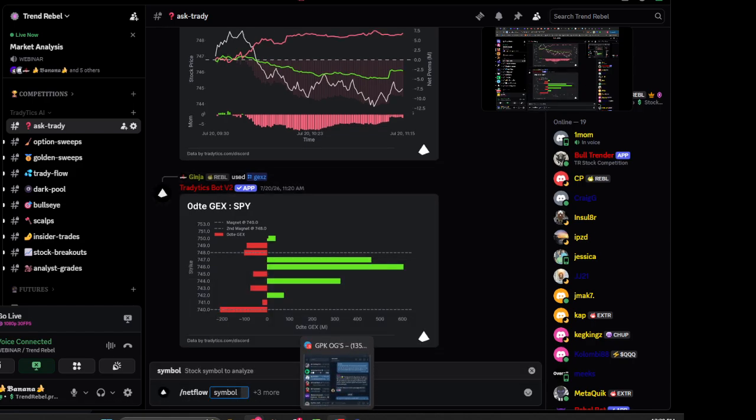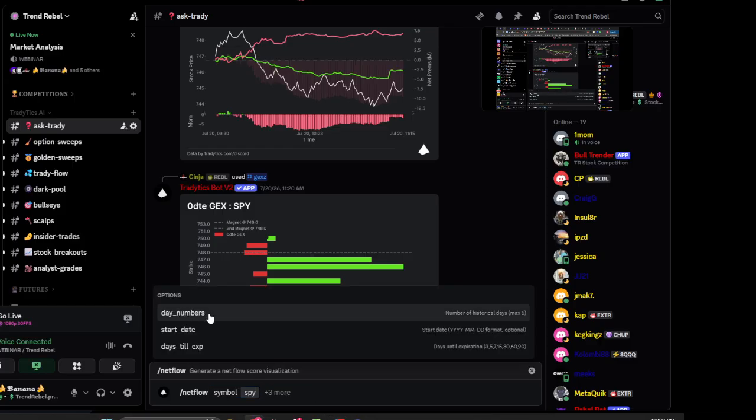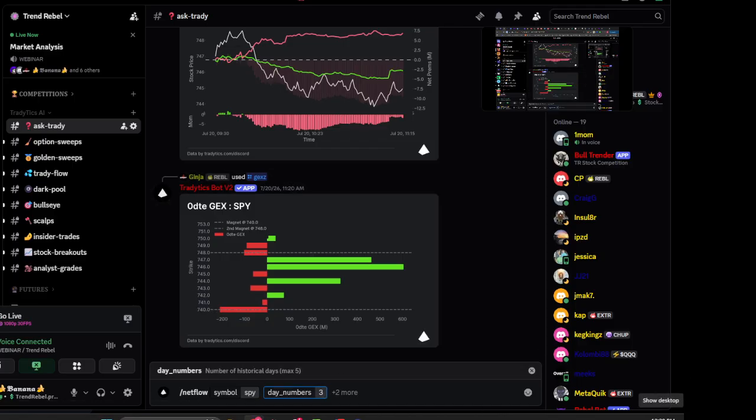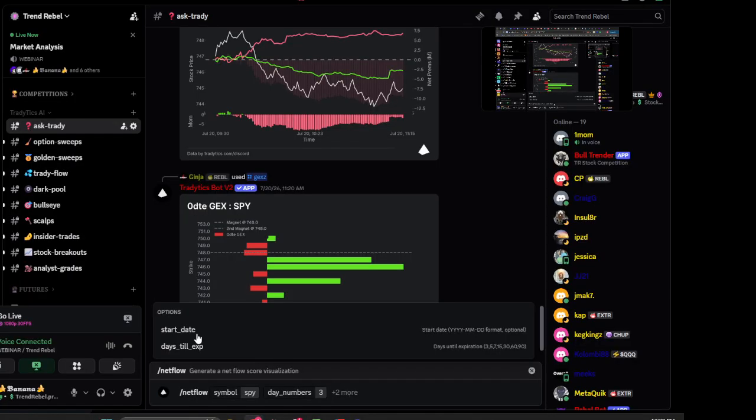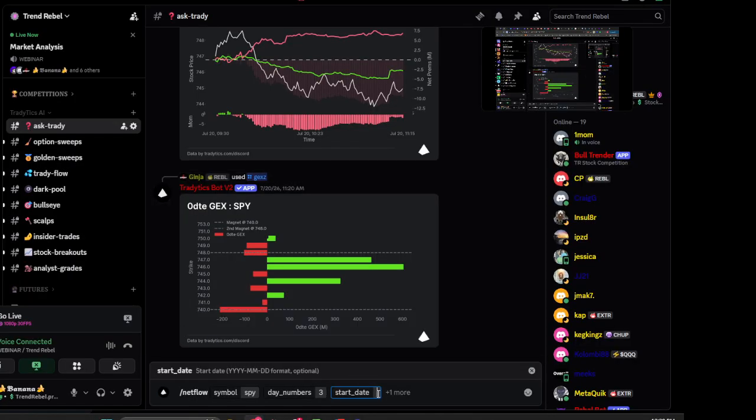What symbol do I want? I want SPY. And then I click on the +3 more, and I'm going to say I want it from the last 3 days. And what else do I want? The start date is going to be today. I think it was today. I'm not sure how I did that. Oh, sorry, here it is. Year. All right, so 2026-07-22. And that's it.